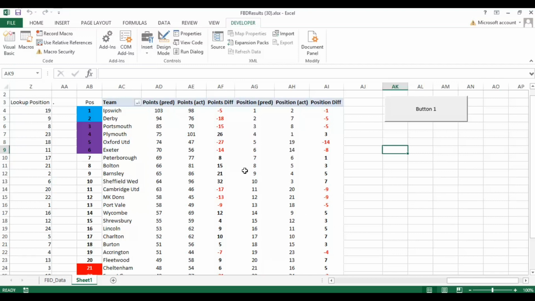Now you could quite obviously say that perhaps Plymouth, maybe to a lesser extent Barnsley, I know they've had really good seasons, but you'd expect as the season went on those odds to start reflecting that, but it doesn't seem to be the case. And it could be because if you look at the sort of teams that are up here with the minuses, Ipswich, Derby, Portsmouth, they're all big teams in terms of a perception amongst the public. They've played in the Premiership in recent seasons. They've potentially, in Portsmouth's case, won the FA Cup. These teams have played in Europe.